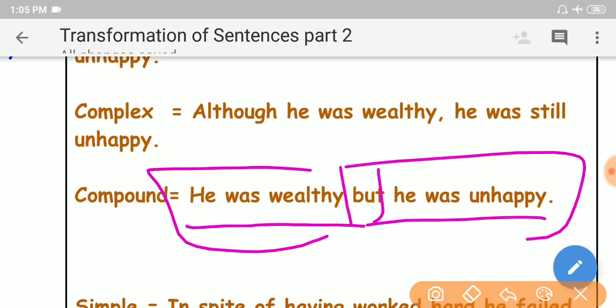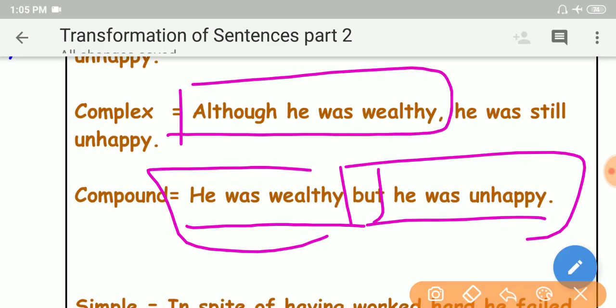They stand on themselves to give complete meaning. A phrase is expanded to a dependent clause to get complex. A dependent clause should be expanded to an independent clause to get a compound sentence. That is a simple structure. If you follow, then it is easy for you to convert from simple to complex, complex to compound, my dear friends.